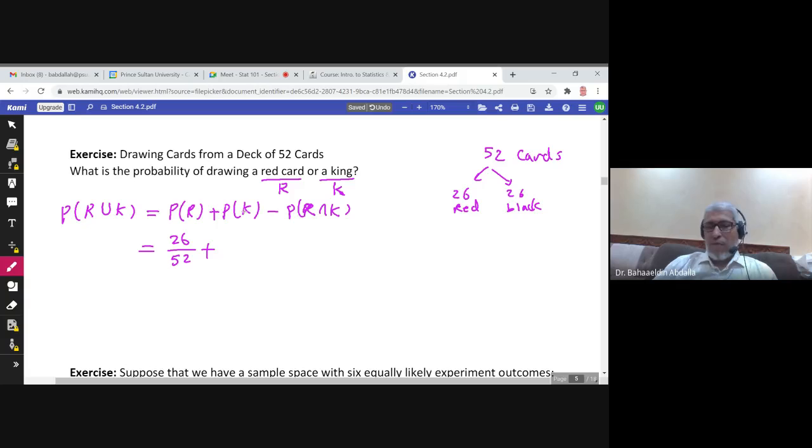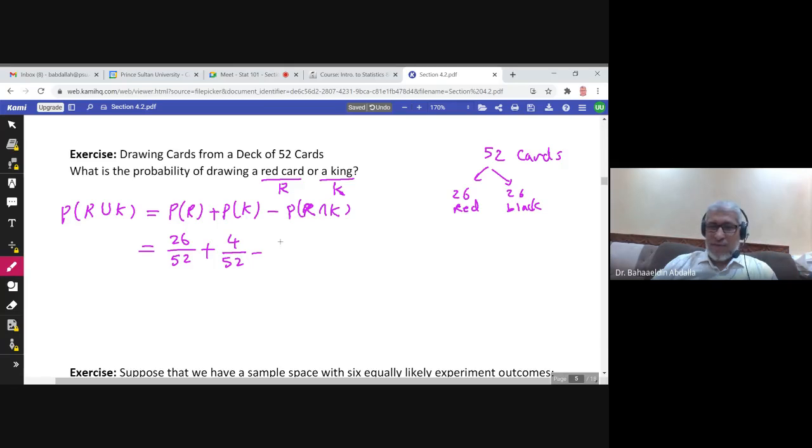What about the probability of king? We mentioned before that there are 4 kings. How many kings in the deck? We have 4 kings. To find the probability of drawing a king, you divide the number of kings over the total number of cards. Then minus the probability of red intersection king. There are 2 red kings and 2 black kings.